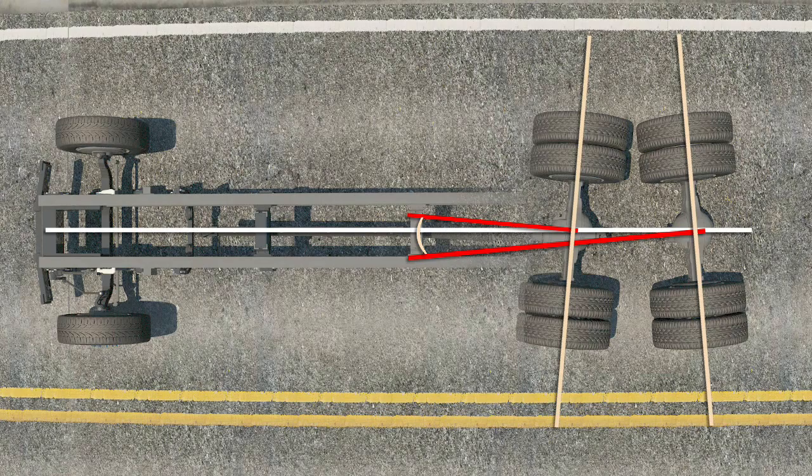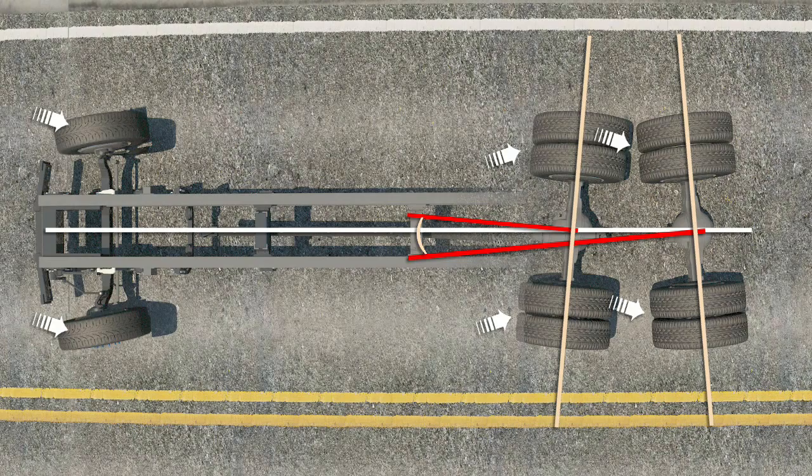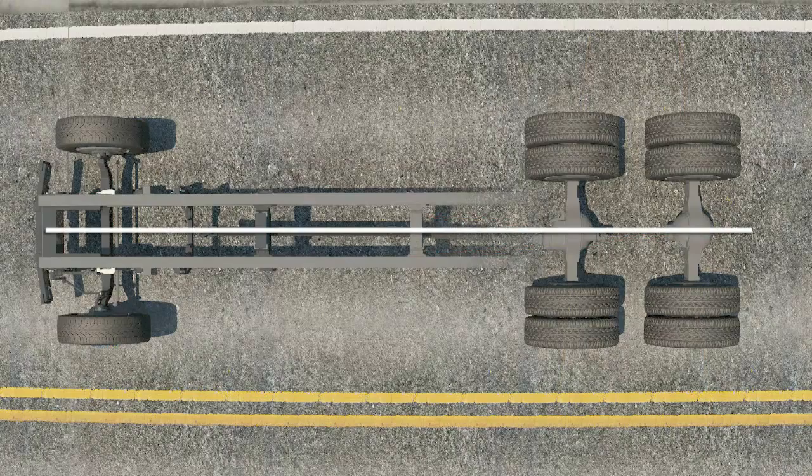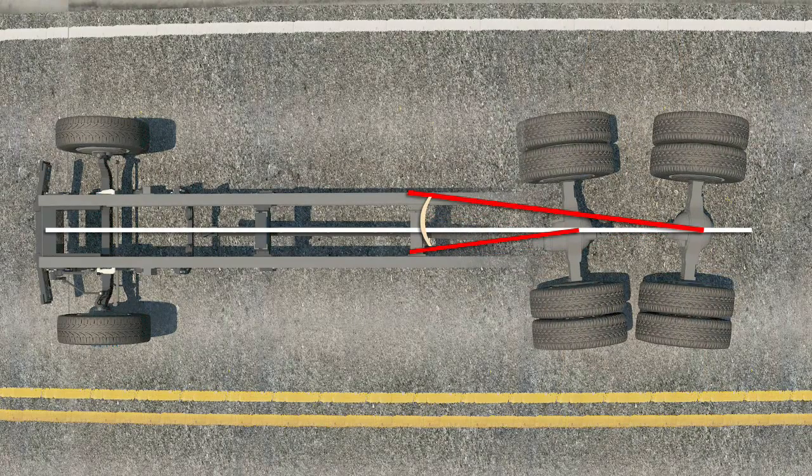Excessive scrub angle forces the tandem axles to work against each other, while the front wheels have to be steered to offset the push and keep the vehicle traveling straight ahead. This misalignment condition will cause scrubbing on every tire. Here, the tandem scrub is in the opposite direction.